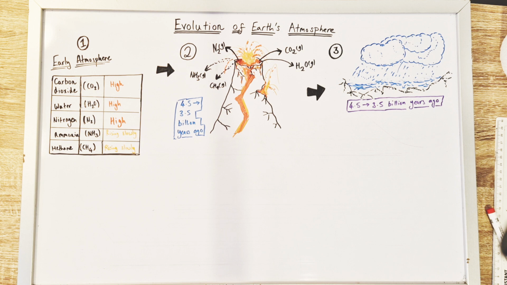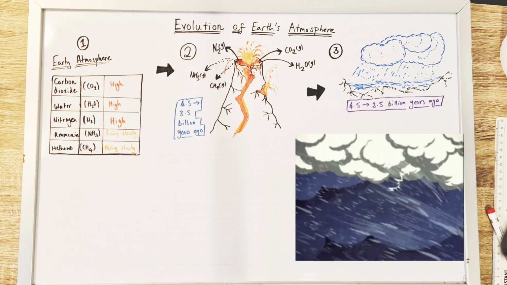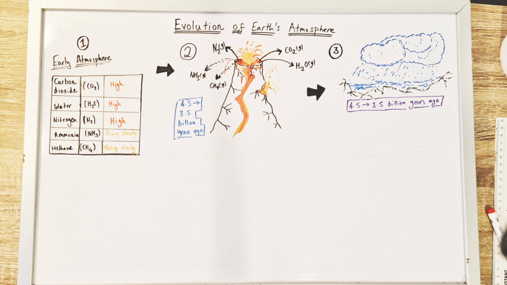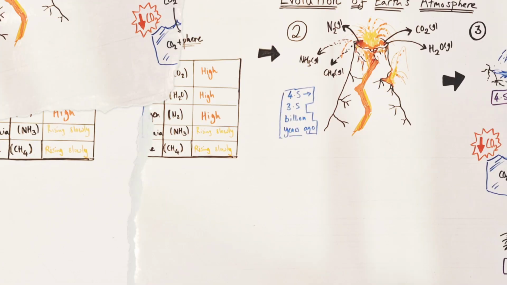So initially, temperatures on the planet are far too high for liquid water to ever exist. But over time, the temperatures begin to fall, and this allows gaseous water to condense into liquid water, and the first ever clouds are able to form. And of course, rain will fall from those clouds, but not like a sudden downpour like in the modern world, but it rains continuously for millions of years. And that rainwater falls into the cracks and crevices in the surface of the Earth and forms the early oceans.